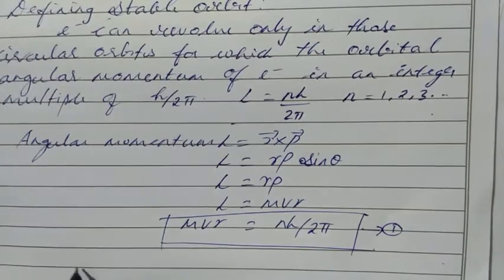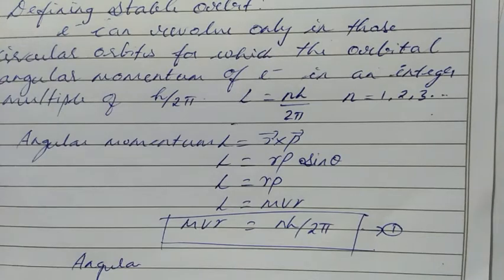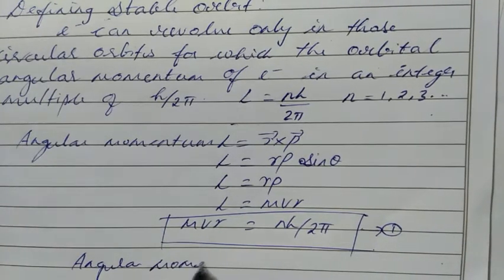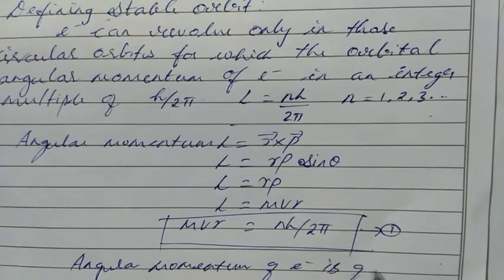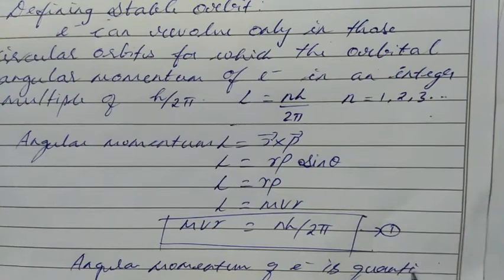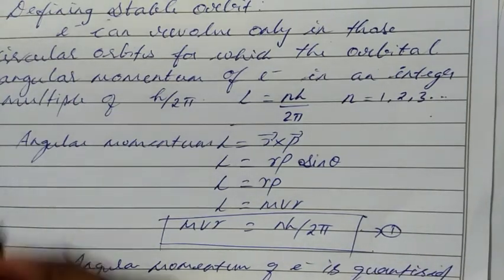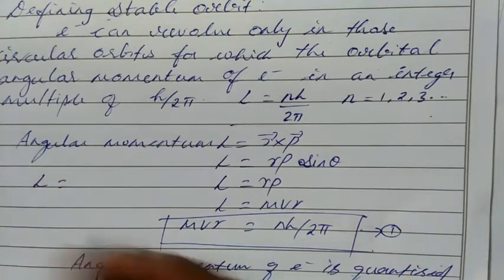So this angular momentum value is quantized. Quantized means it has only integer values. Okay, so the angular momentum of an electron is quantized. For example, the angular momentum L equals nh by 2 pi.